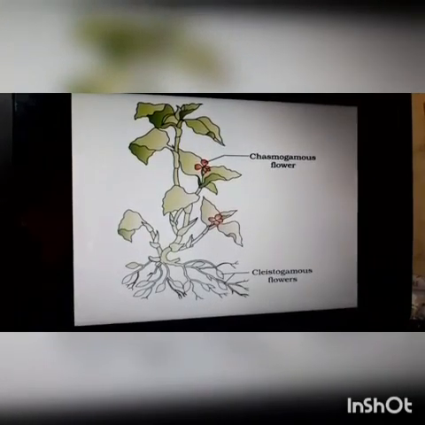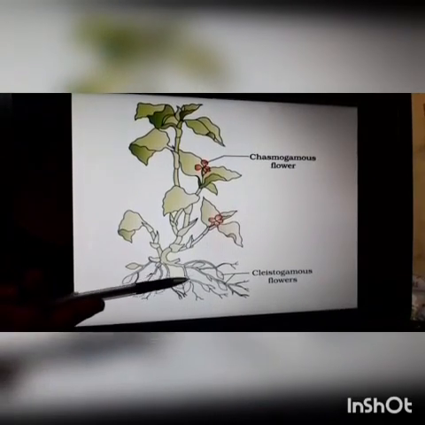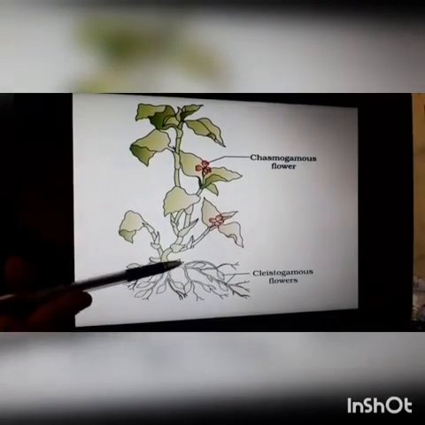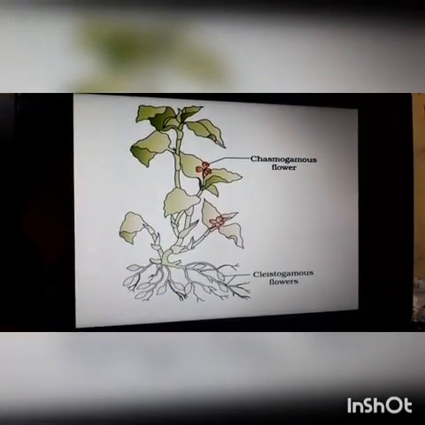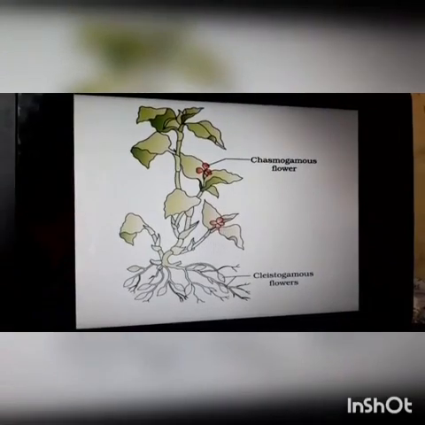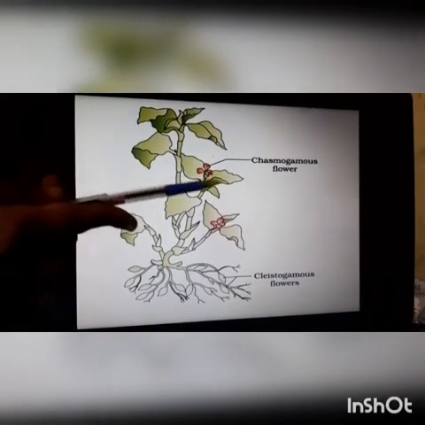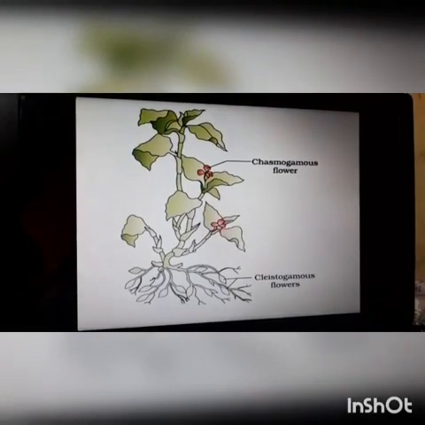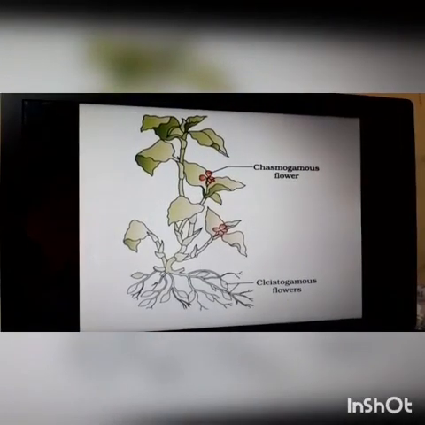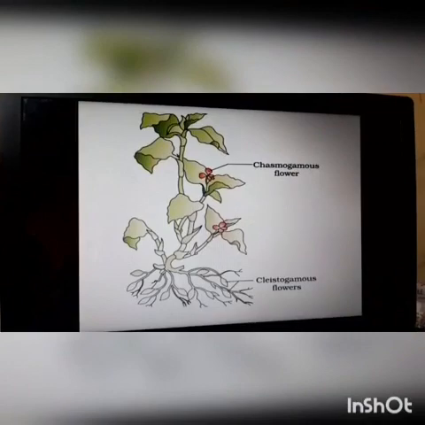Okay, so in cleistogamous flowers, this process of autogamy is invariably seen because there is no chance for cross-pollination. Whereas in chasmogamous flowers, autogamy rarely occurs because they open all the time and expose their anthers and stigma. So autogamy is clear now.